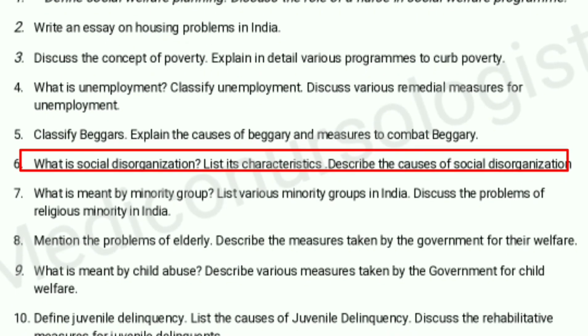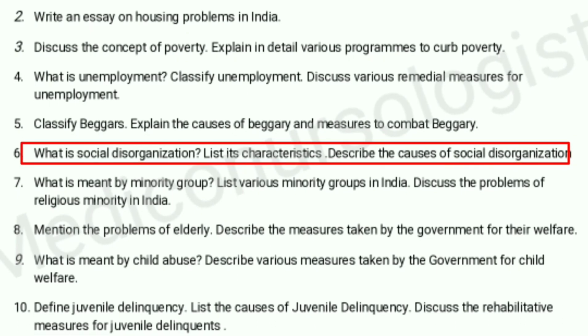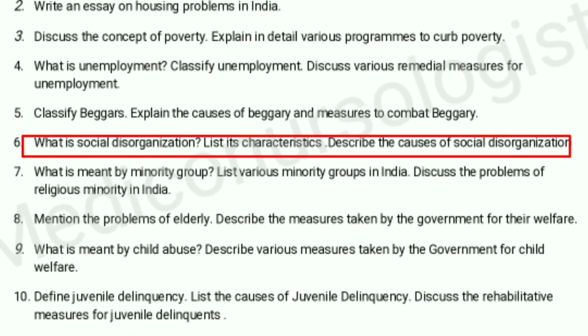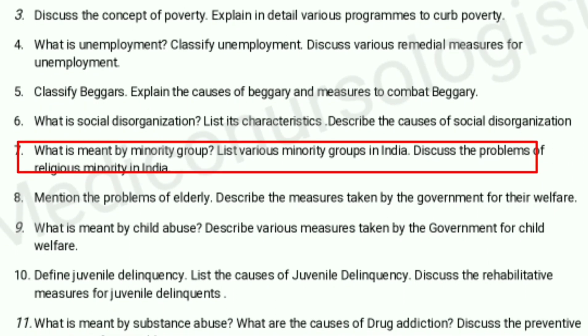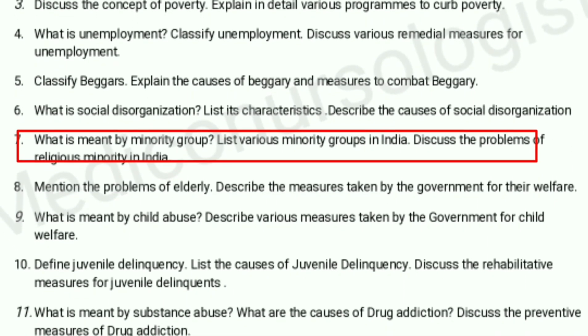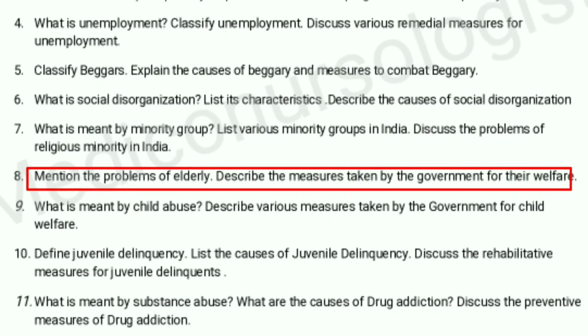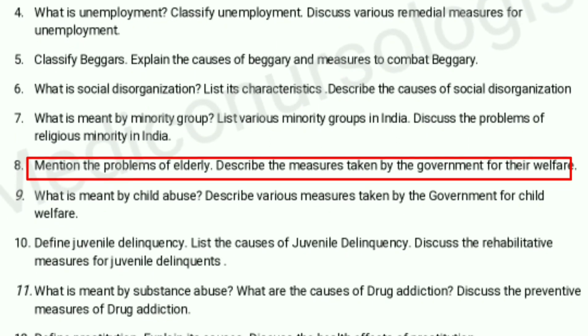What is social disorganization, list the characteristics, describe the causes of social disorganization. What is meant by minority group, list the various minority groups in India. Discuss the problems of religious minorities in India. Mention the problems of the elderly, describe the measures taken by the government for their welfare.